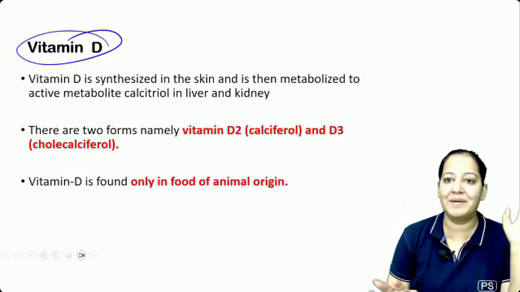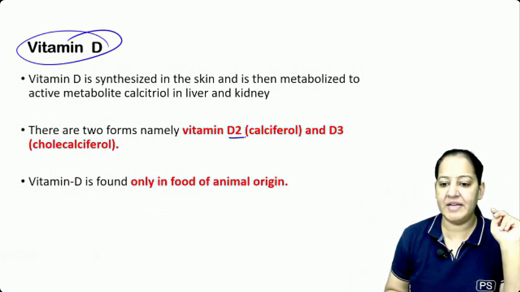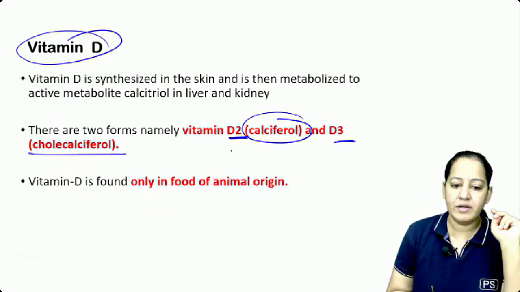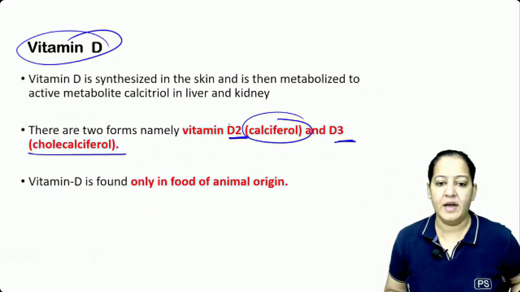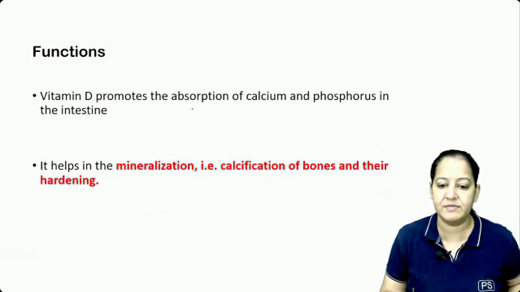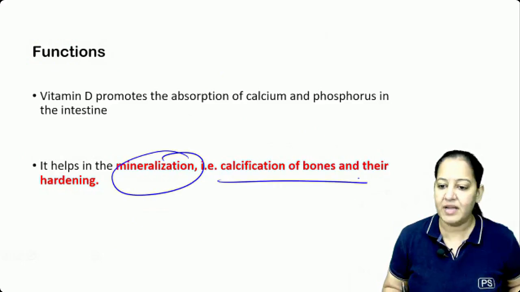Vitamins will be done then. So let's come to vitamin D. There are 2 forms of vitamin D, D2 and D3. D2 is ergocalciferol, D3 is cholecalciferol. Vitamin D is synthesized in the skin, in the presence of sunlight. Vitamin D is required for mineralization, that is calcification of the bones.